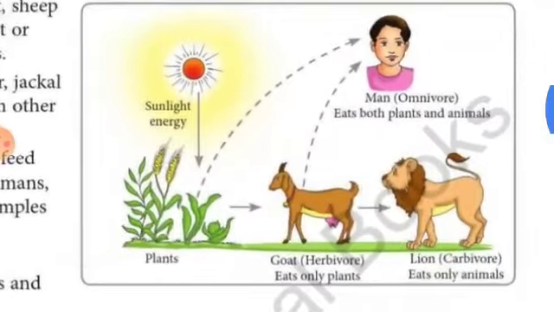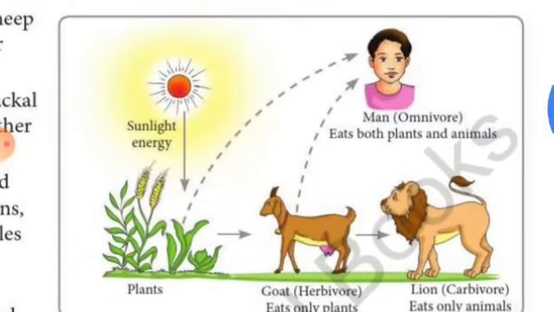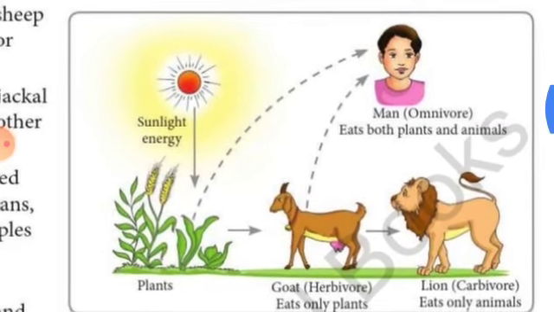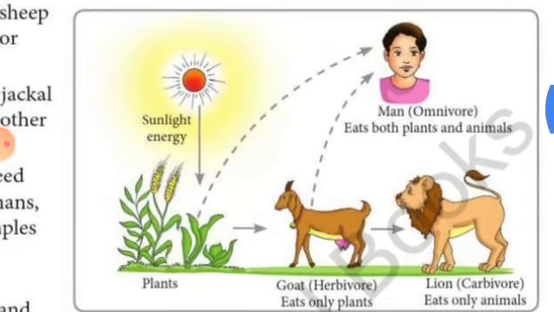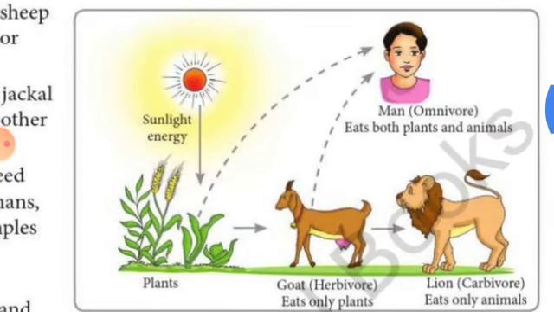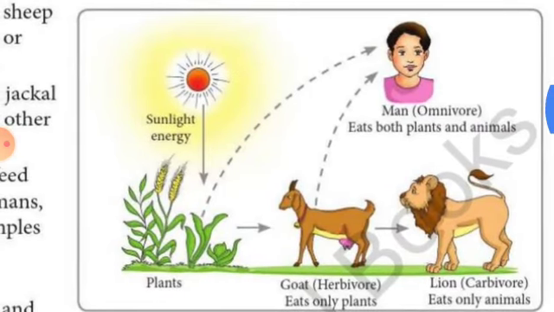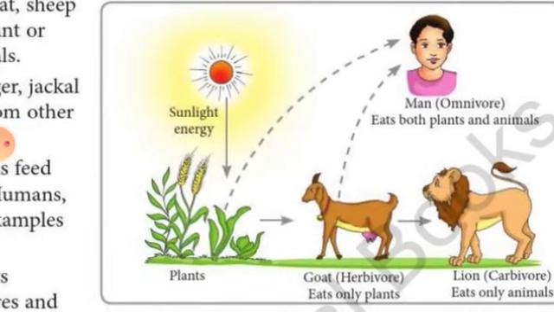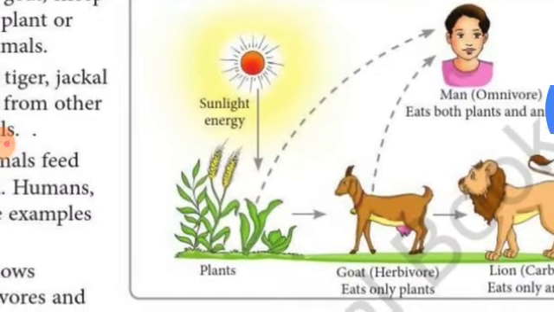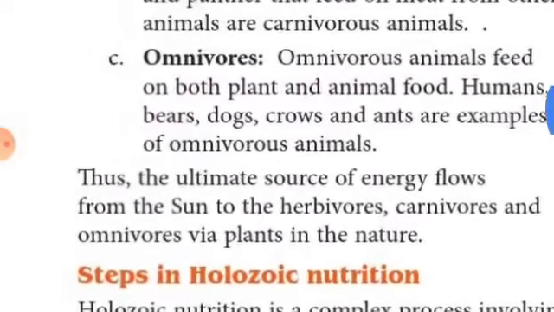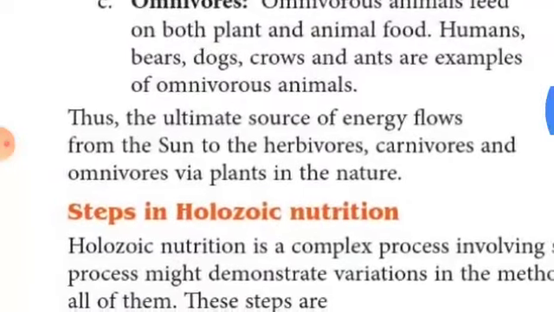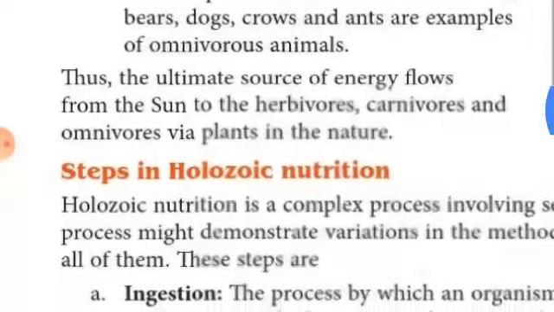See here the diagram picture. Sun is considered as the ultimate source of energy. Solar energy passes through herbivores, then the carnivores via plants. So plants absorb the sunlight and prepare food, and that food is eaten by herbivores like goat, and then the goat is eaten by the lion, and also man, the omnivore, eats both plants and animals. So sun is considered as the ultimate source of energy which flows via plants in nature.